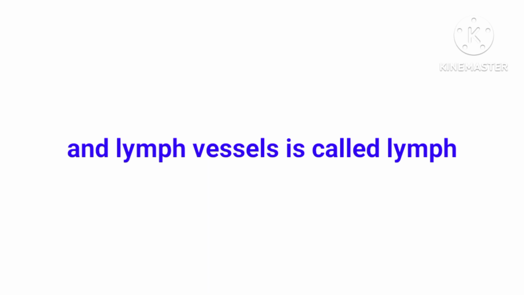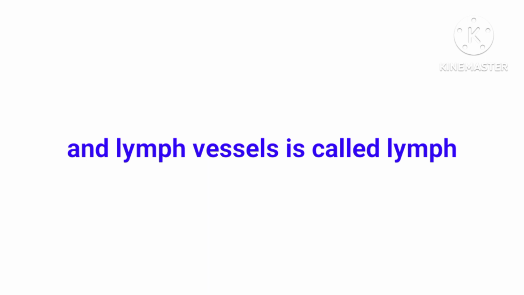And lymph vessels. Lymph vessels means lymph vessels carry lymph, a colorless fluid originating from interstitial fluid in the tissues, is called lymph. Lymph means lymph is a colorless fluid.